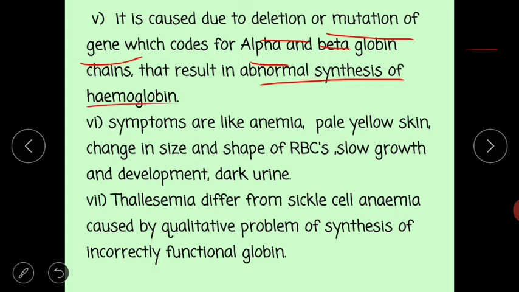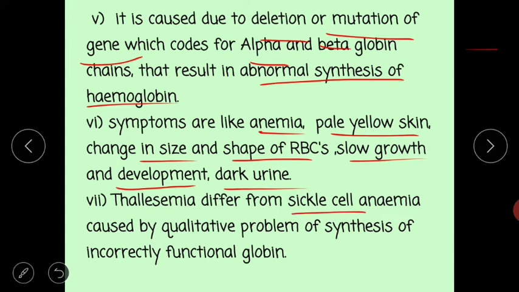The symptoms of thalassemia are anemia, pale yellow skin, change in size and shape of RBCs, slow growth and development, and presence of dark urine. Thalassemia differs from sickle cell anemia.